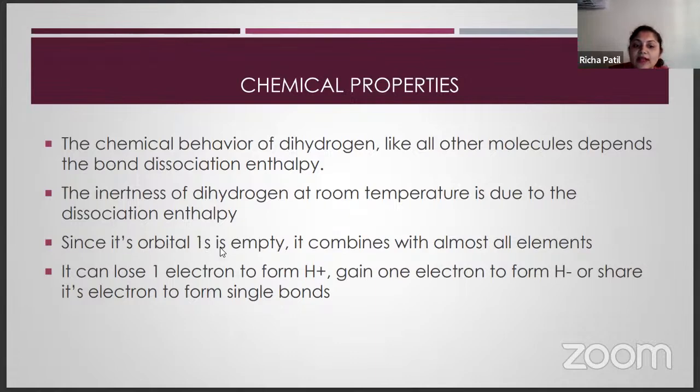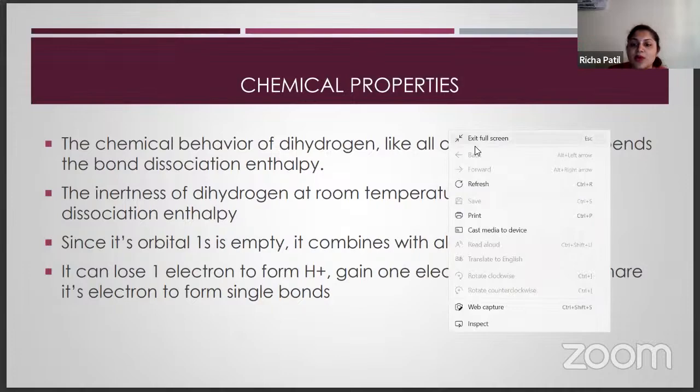Since its 1s orbital is incomplete, it combines with almost all the elements. As you know, there is only one electron, so it can combine with almost all the elements. It can easily lose one electron to form H plus. As it has one electron in the outermost shell, it can easily lose one electron, as well as gain electrons. When it loses an electron, it forms the H plus ion. When it gains an electron, it becomes H minus. Or when it shares an electron, it forms a single bond.